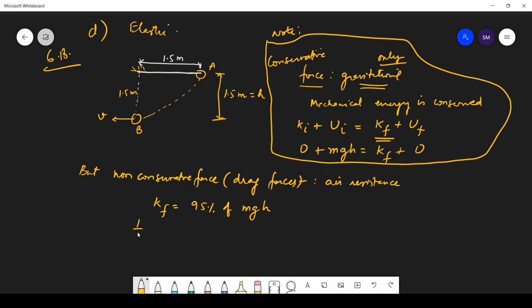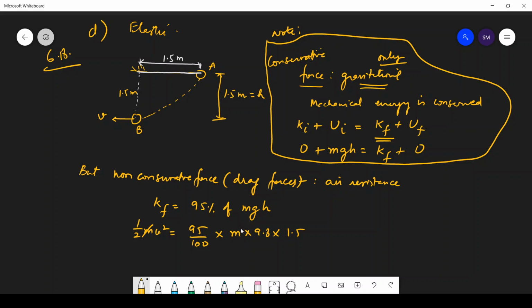So what is kinetic energy? Half mv square is equal to 95% means 95 upon 100 into m into g, which is 9.8, and height is 1.5.